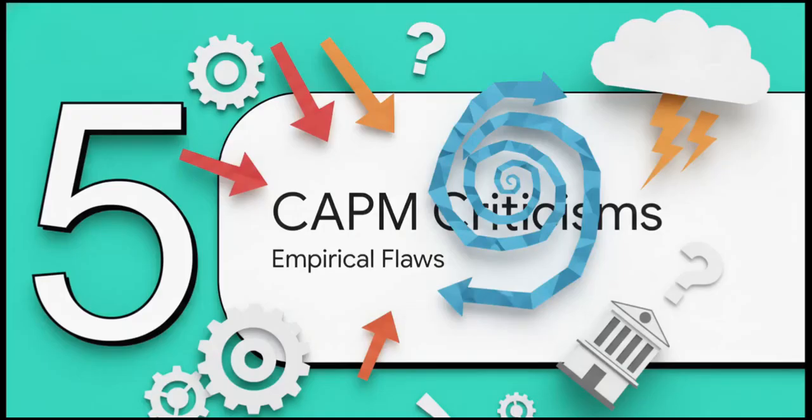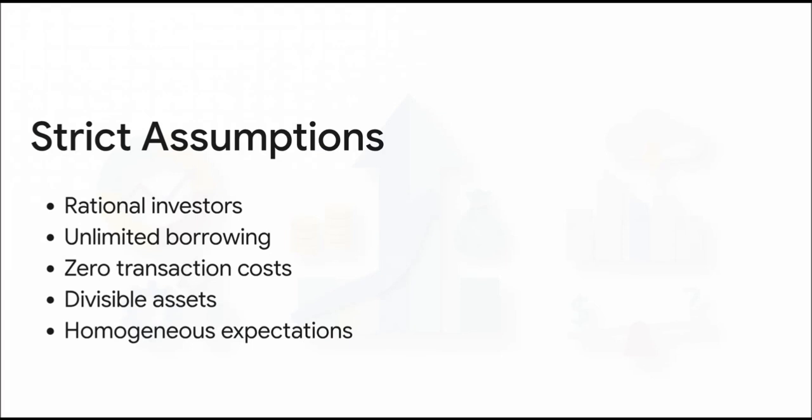But wait, it all sounds a little too perfect, doesn't it? What happens when the real world gets messy and the market doesn't behave rationally? Let's look at some criticisms. You see, CAPM is built on some incredibly strict textbook assumptions. It assumes we are all perfectly rational and totally risk-averse. It assumes zero transaction costs and zero taxes. It even assumes you can borrow absolutely unlimited amounts of money at the risk-free rate, which, hey, if only my mortgage broker agreed to that, right?